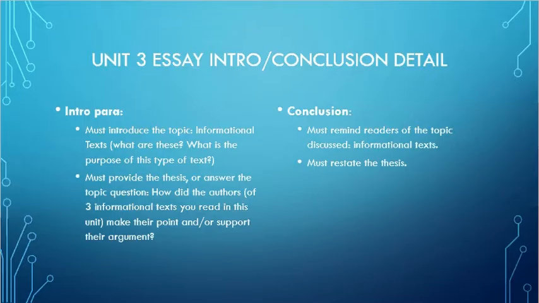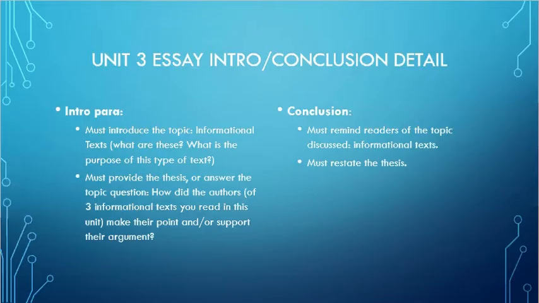And so what goes inside the introduction is 3 or 4 sentences that are going to help your reader understand your thesis statement. Now, in your thesis statement, you're going to explain how some of these authors are making their points, are making their arguments using informational text, which is a specific type of text. Remember, everything you read in this was nonfiction.